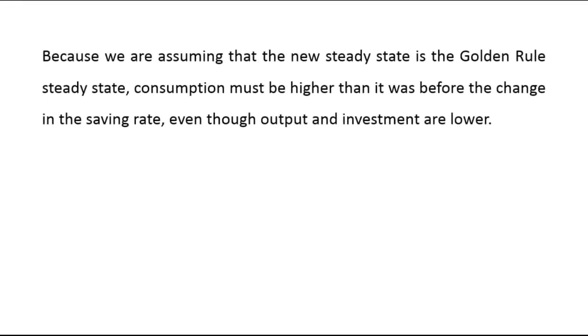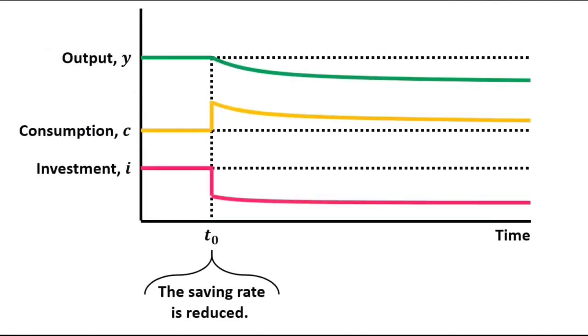Because we are assuming that the new steady state is the golden rule steady state, consumption must be higher than it was before the change in the saving rate. In the figure, consumption is higher than the initial steady state, and output and investment are lower.